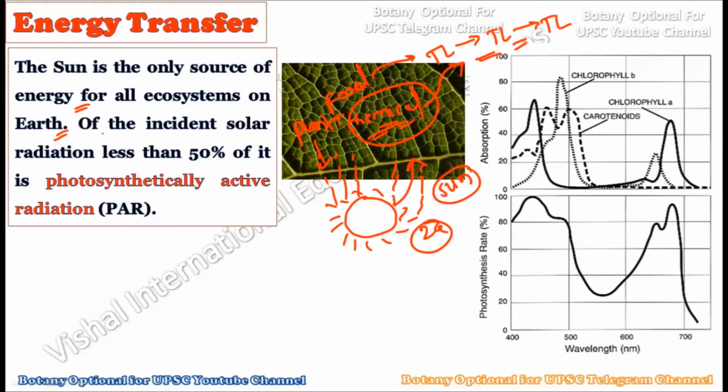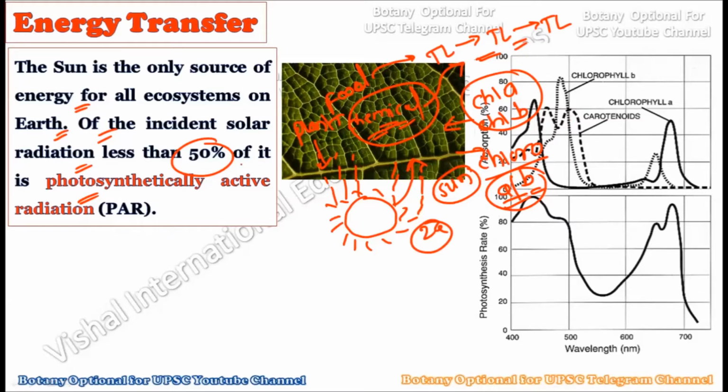All right. Now, see, of the incident solar radiation, less than 50% of it is the photosynthetically active radiation. As you know, in the plants, we have different pigments. Within the plant, we have different types of molecules which can trap the photon energy or the radiant energy. The most famous ones are the chlorophyll A and the chlorophyll B molecules. Okay, these chlorophyll A and chlorophyll B molecules are largely responsible for the photosynthetic product within the plant body.